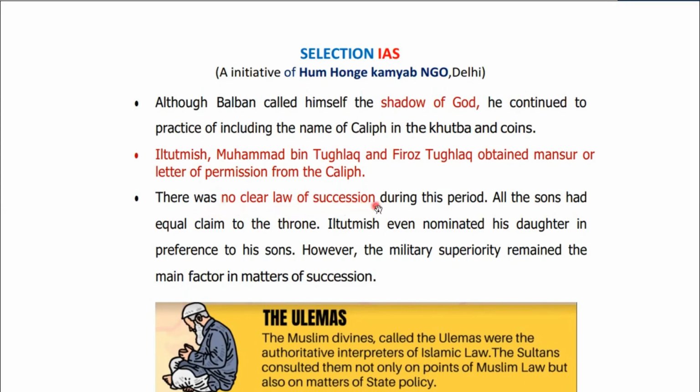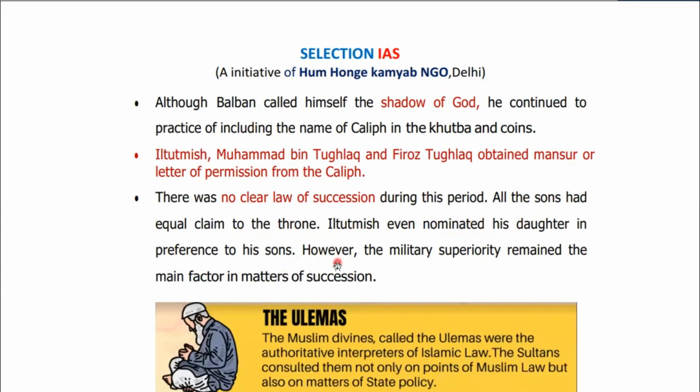There was no clear law of succession during this period. We are going to discuss so many statements like this, and in the prelims examination they are important. They can ask you such a statement, and then you have to identify whether that particular statement is correct or incorrect. So basically there was no clear law of succession, right? All the sons had equal claim to the throne. In fact, Iltutmish even nominated his daughter Razia Sultan in preference to his sons, right?